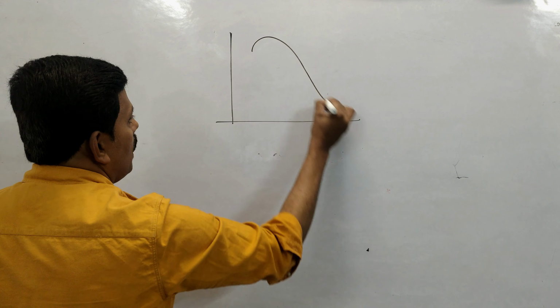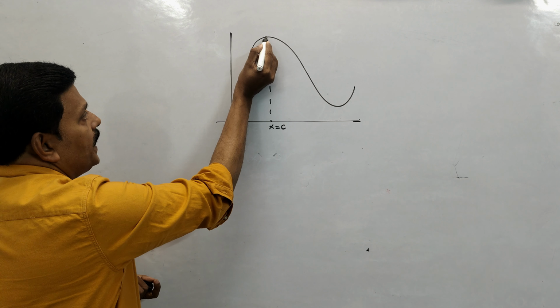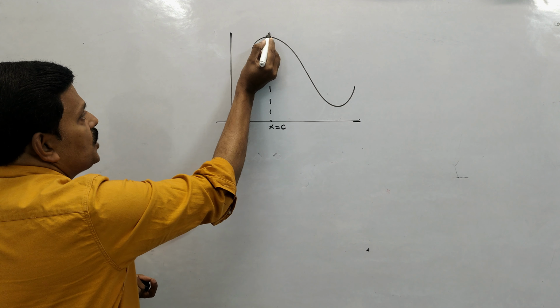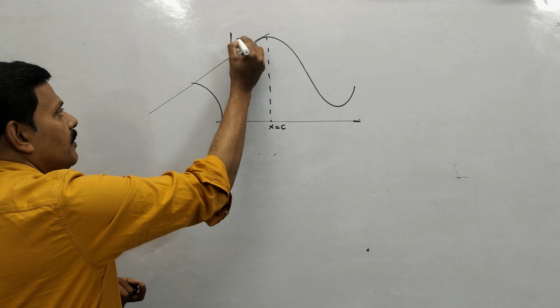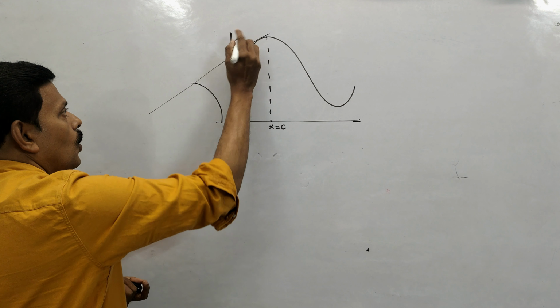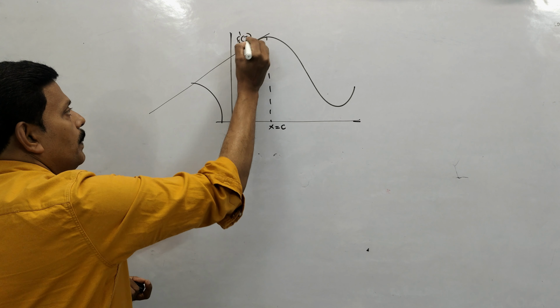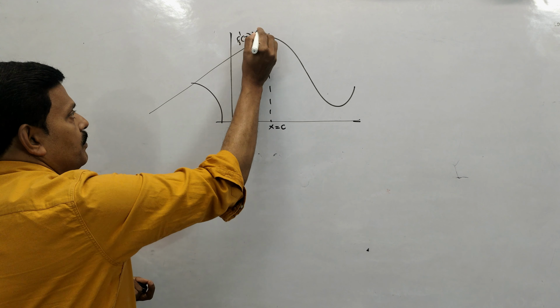Nearby c, on the left side of c, if you draw a tangent, the tangent makes an acute angle. So its derivative dy by dx, or f dash x, will be positive. Just right side of c, if you take a tangent, it makes an obtuse angle, so the slope will be negative.